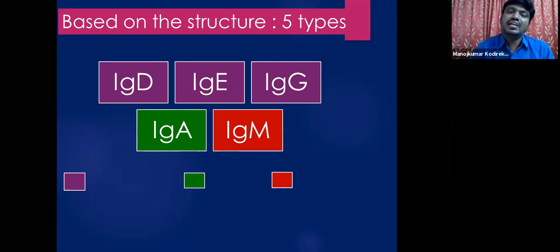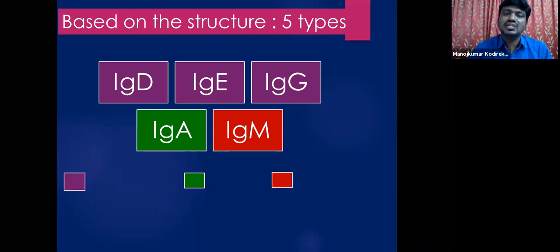The 5 different heavy chains are named alpha, which starts with A, gamma, for G, epsilon for E, delta for D, and mu for M. So IgD has the delta type of heavy chain, IgE has the epsilon type, IgG the gamma type, IgA the alpha type, and IgM, where M stands for mu, has the mu type of heavy chain.